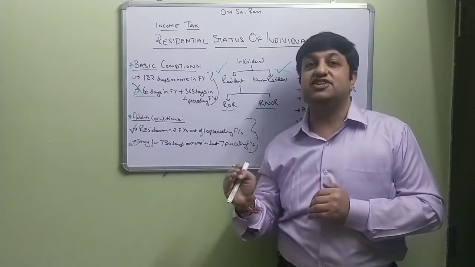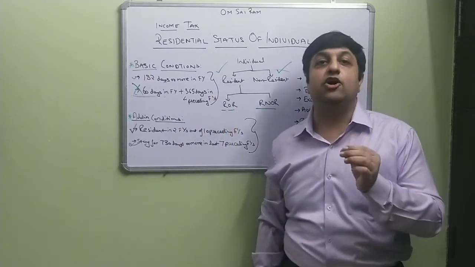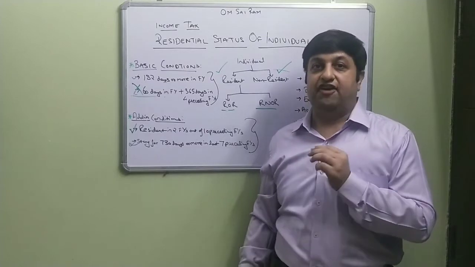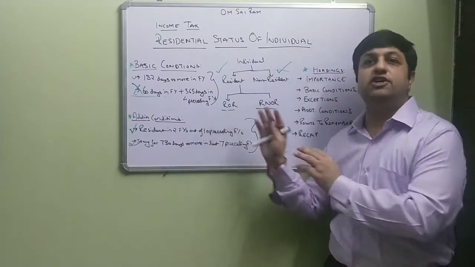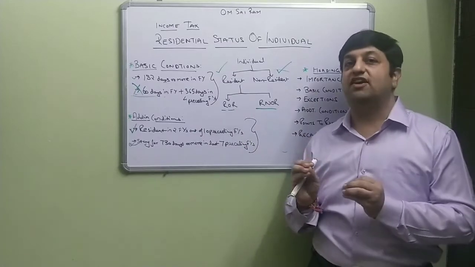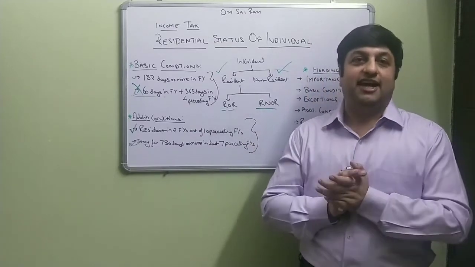If I have satisfied these two additional conditions, then I would qualify as resident and ordinarily resident. If I satisfied only one condition, or I do not satisfy either of these two conditions, then I would qualify as resident but not ordinarily resident.